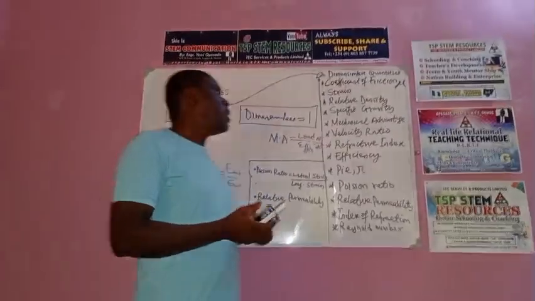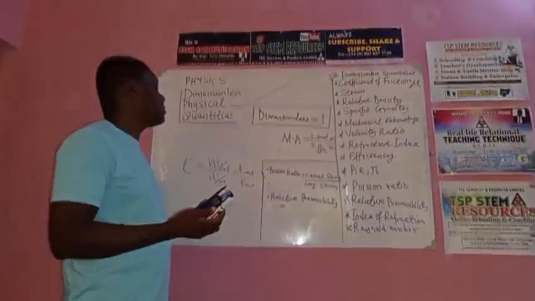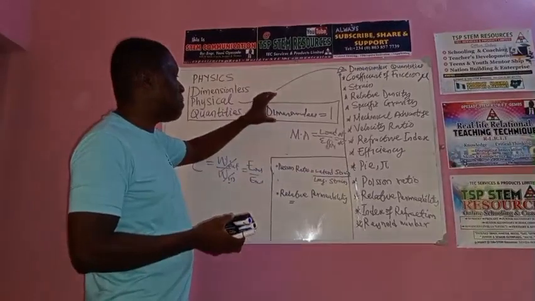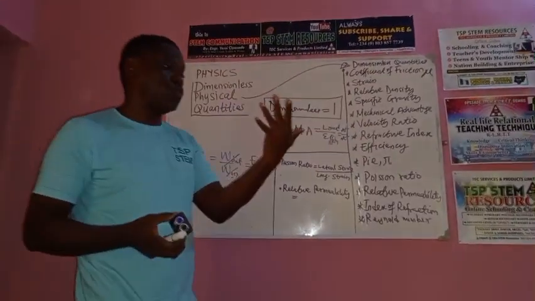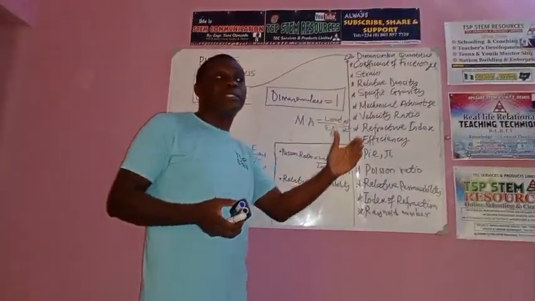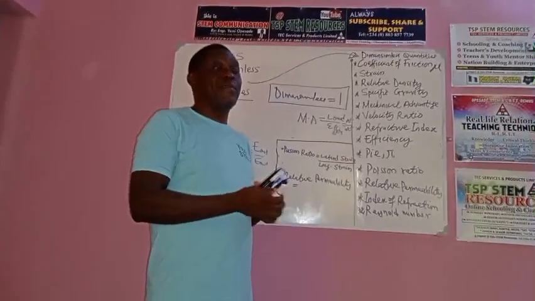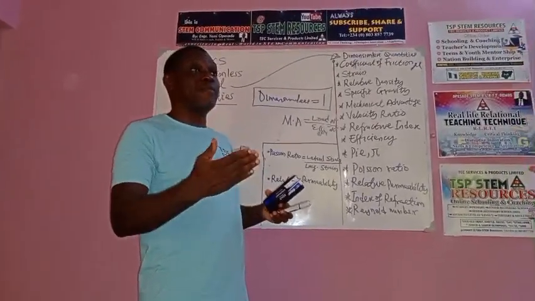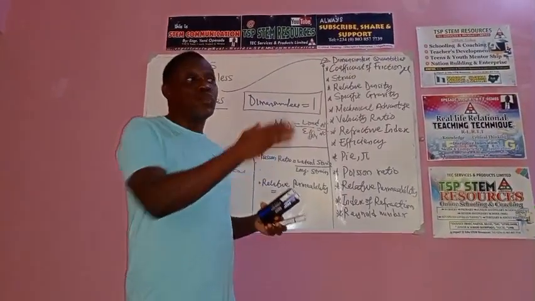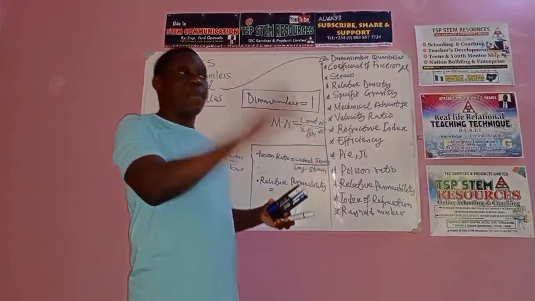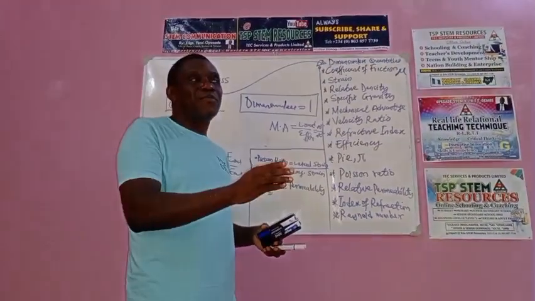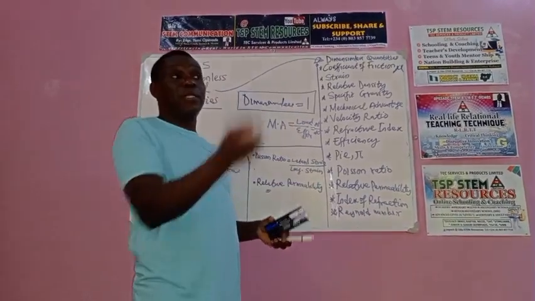So our take-home here is that anything that is dimensionless can be classified into two. We have dimensionless quantities that have no units and no dimension, and we have some that have no dimension but they have units.